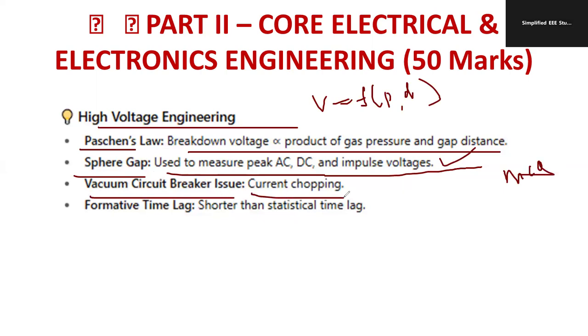Vacuum circuit breaker uses current chopping. Why is it required? Air circuit breaker, purpose of air circuit breaker. Formative time lag is shorter than statistical time lag. Difference between formative and statistical time lag. Those questions are very important.